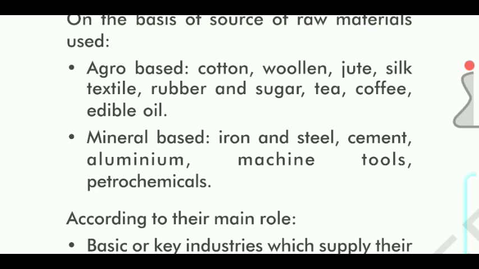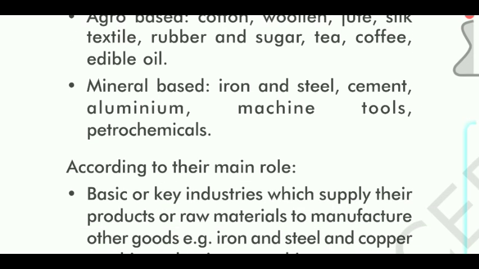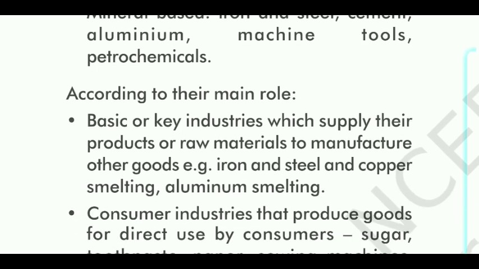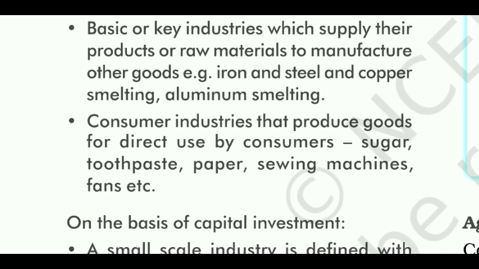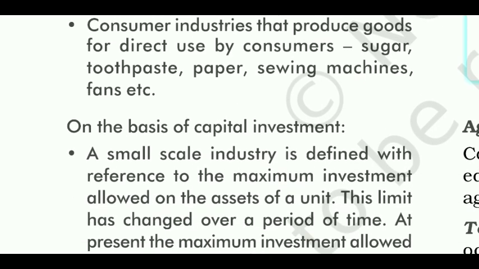Agro-based: cotton, woolen, jute, silk, textile, rubber and sugar, tea, coffee, edible oil. Mineral-based: iron and steel, cement, aluminium, machine tools, petrochemicals. According to their main role, basic or key industries supply their products or raw materials to manufacture other goods. Example: iron and steel, copper smelting, aluminium smelting. Consumer industries produce goods for direct use by consumers: sugar, toothpaste, paper, sewing machines, fans, etc.